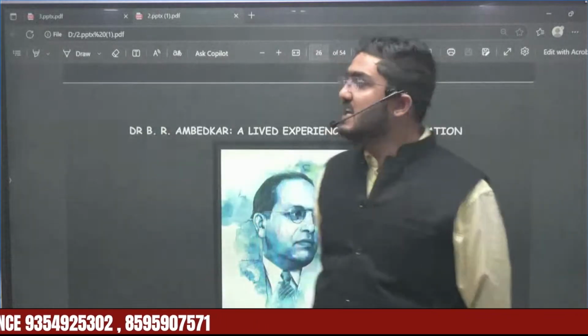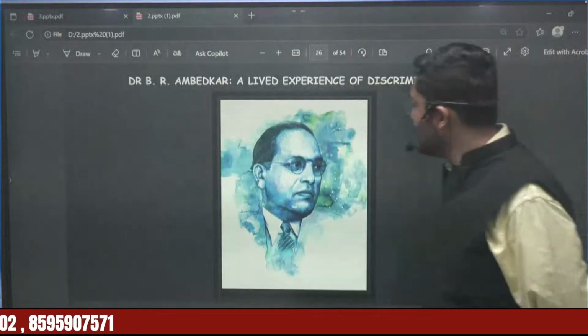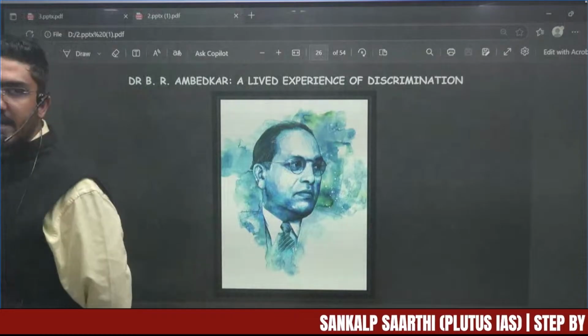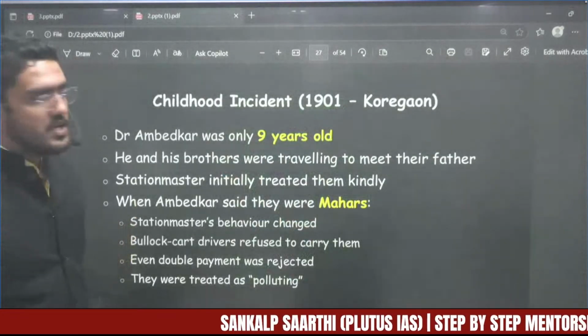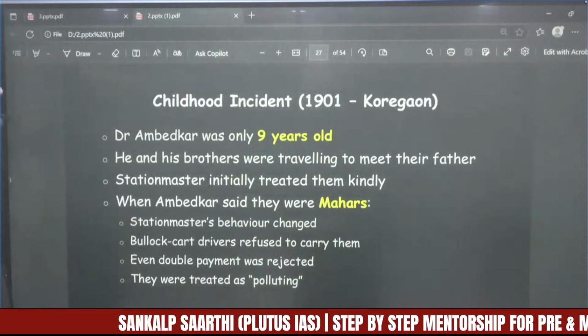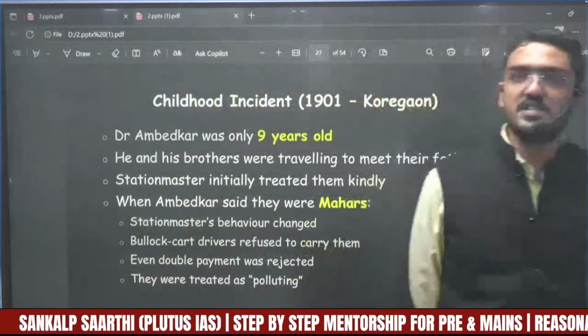Now, B.R. Ambedkar, due to his lived experience of discrimination, fought against the ill practices of untouchability. One incident is the 1901 Koregaon incident, which is something he faced during his childhood.